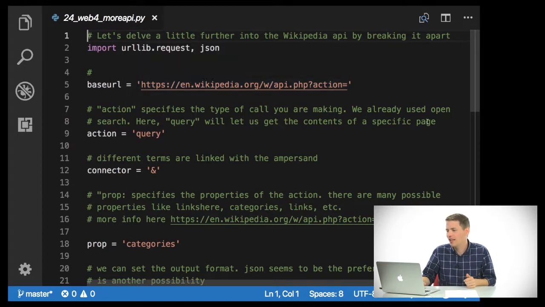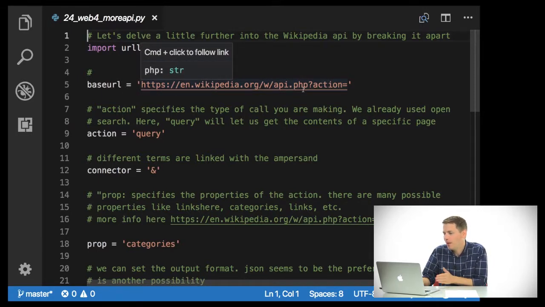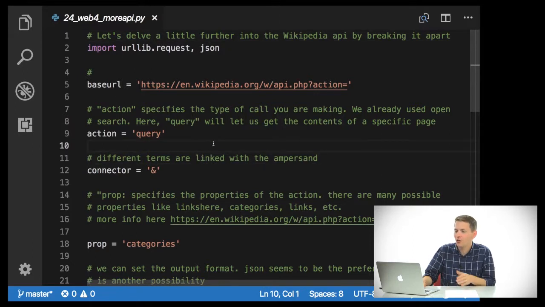So I can dive further into this by saying, OK, here's the base URL to this API, which is just api.php, with action equals. The action is going to specify the kind of call you're making. We used search, but we can also use query, which will actually get into the contents of a specific page.